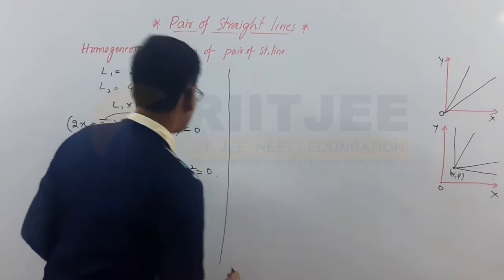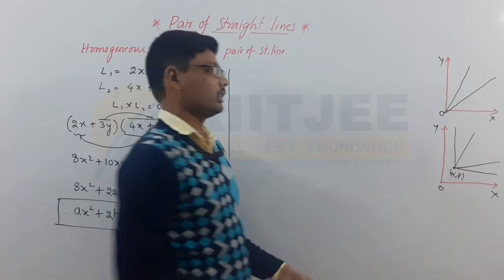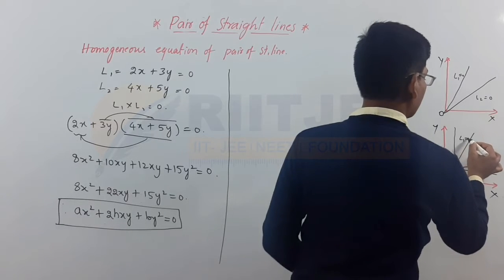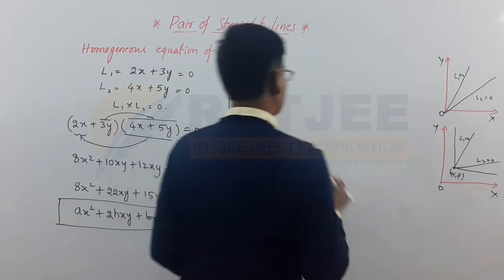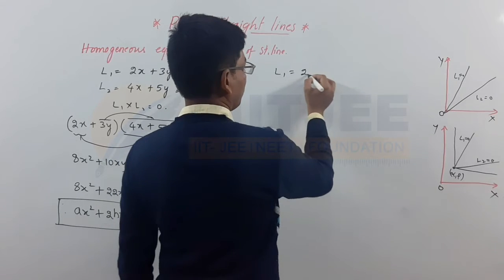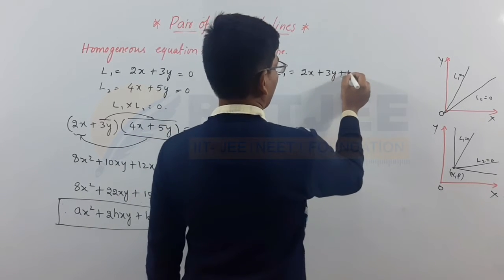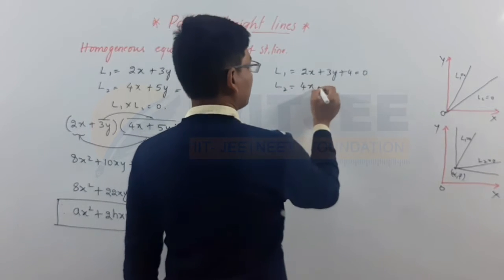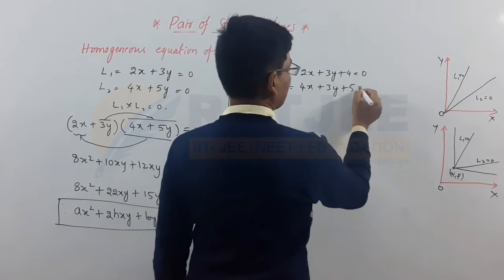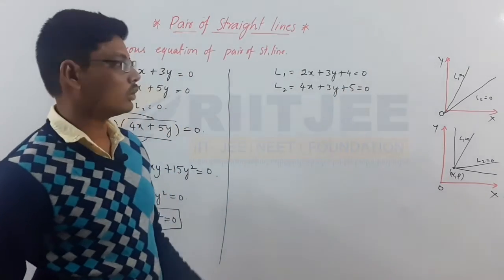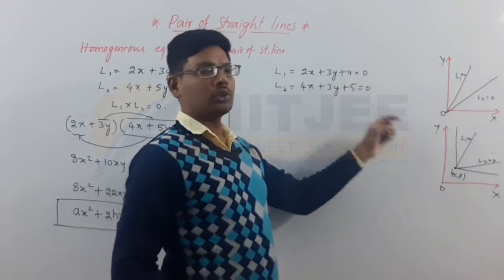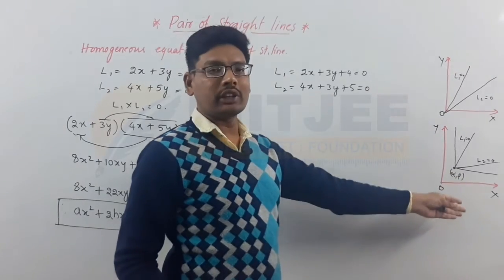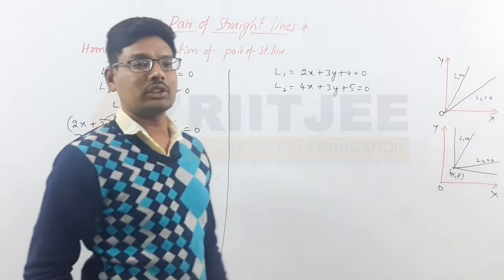We have already discussed the line which is passing through origin. This is L1 is equal to 0 and this is L2 is equal to 0. Let's take L1 as 2x plus 3y plus 4 is equal to 0, and L2 as 4x plus 3y plus 5 is equal to 0. Here we have a constant term, so it has some value, and the two straight lines are not passing through origin.